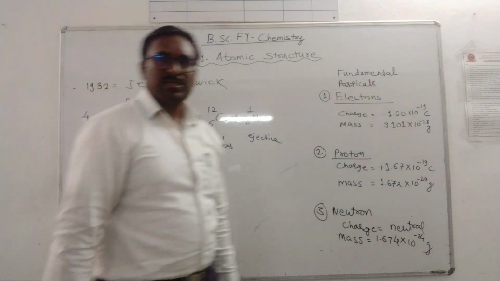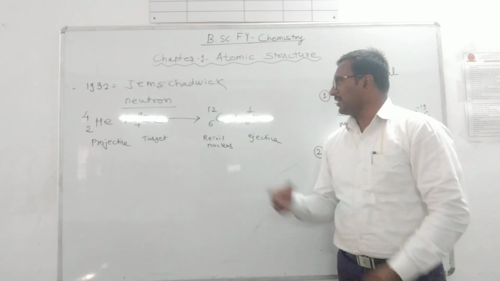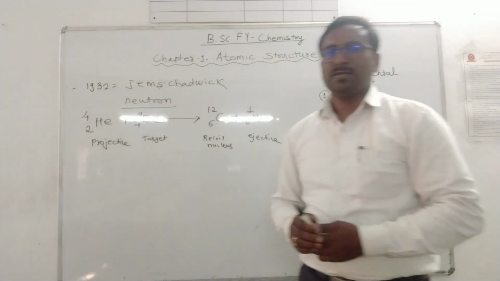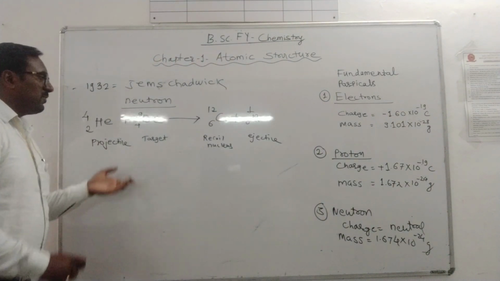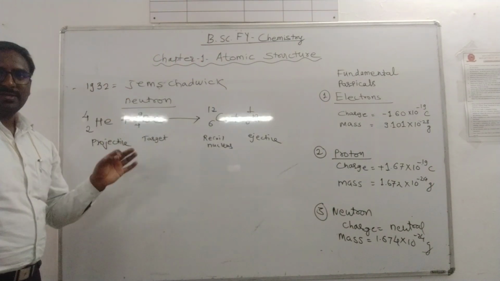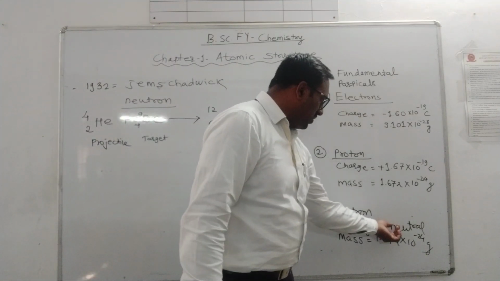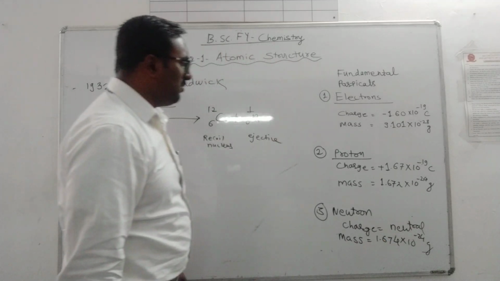So the neutron is discovered as an ejectile, meaning a byproduct or side product of the nuclear reaction. It is artificial transmutation. The discovery of the neutron was performed by James Chadwick, isn't it? It has no charge, it is neutral, and its mass is the same as that of the proton.